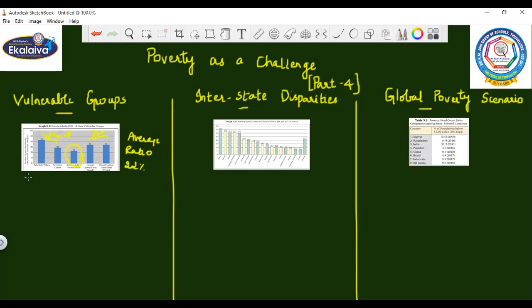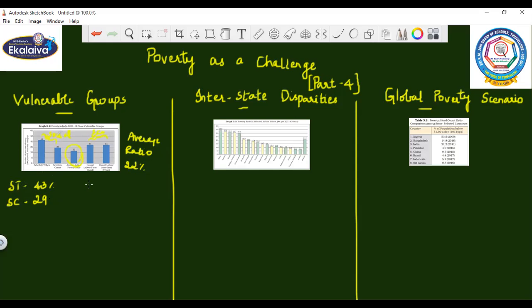Now, who are these two, children? They are ST, that is Scheduled Tribes, who have almost 43 out of 100 below the poverty line, and SC, that is Scheduled Castes, who have almost 29 percent below the poverty line.